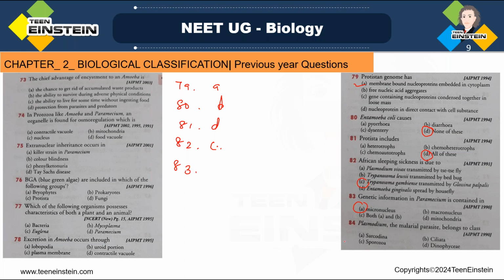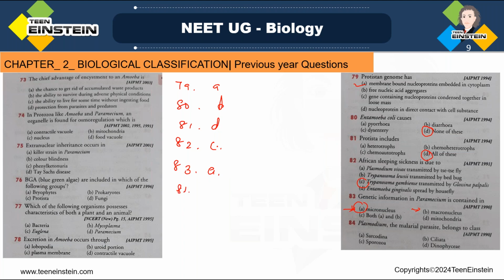The micronucleus is related to reproduction, and the macronucleus is helping with the vegetative characters, right? So micronucleus is the center of genetic information. So option A is the right answer.